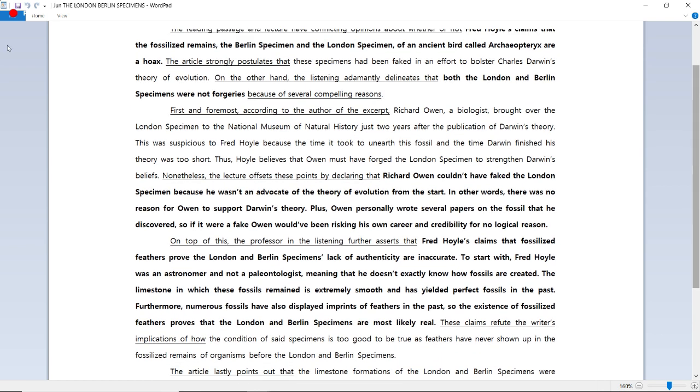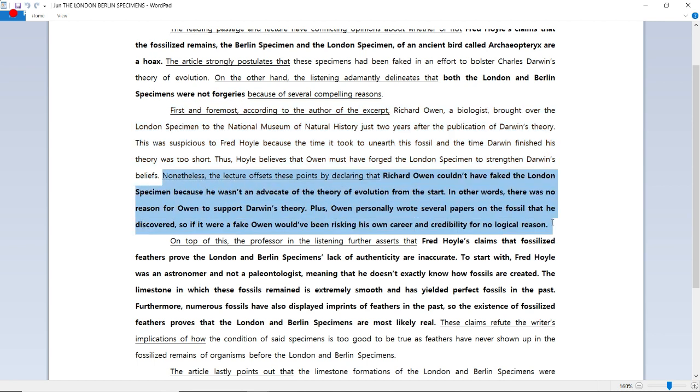Okay, now let's move on to the first body paragraph. First and foremost, according to the author of the excerpt, Richard Owen, a biologist, brought over the London specimen to the National Museum of Natural History just 2 years after the publication of Darwin's theory. This was suspicious to Fred Hoyle because the time it took to discover this fossil, and the time Darwin finished his theory was way too short, just 2 years. Thus, Hoyle believes that Owen must have forged the London specimen to strengthen Darwin's beliefs. Okay, so that was the reading's information.